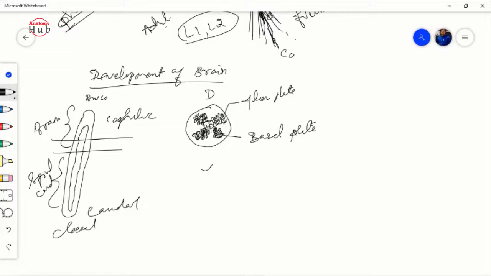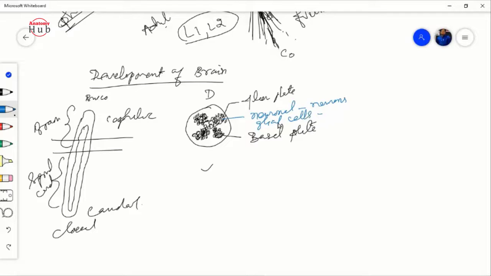Now, as I have already told you, this alar plate is not a single layer; there are multi-layered cells, and mainly two types of cells you will find. That is the neuronal cells, the neurons, and the neuroglial cells, the glial cells.